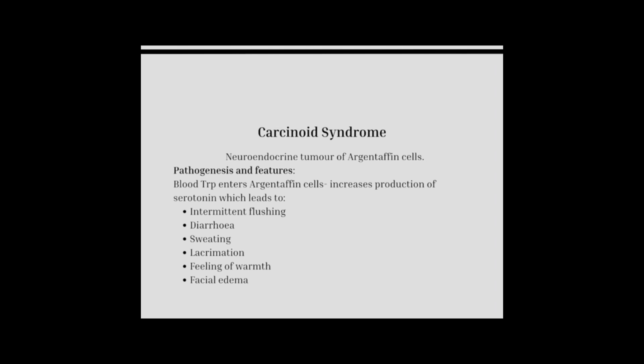Carcinoid syndrome. Carcinoid syndrome is a neuroendocrine tumor of argentaffin cells. Its pathogenesis and features: blood tryptophan enters argentaffin cells, increases production of serotonin, which leads to intermittent flushing, diarrhea, sweating, lacrimation, feeling of warmth and facial edema.